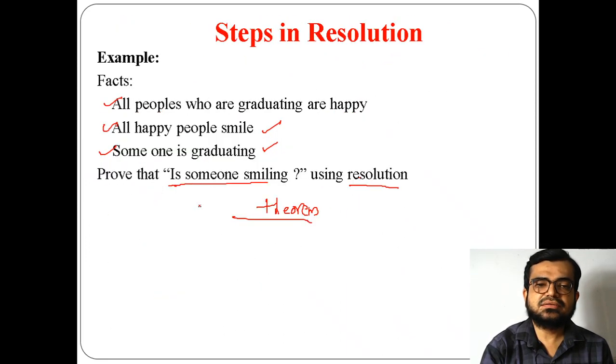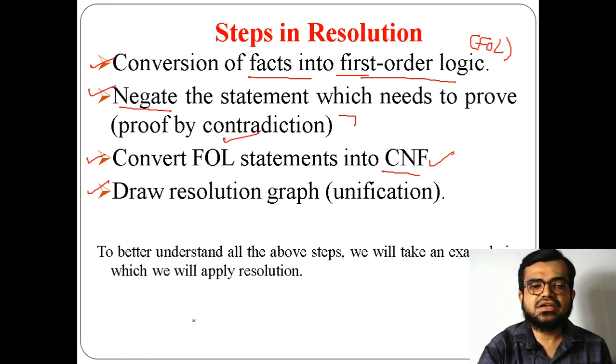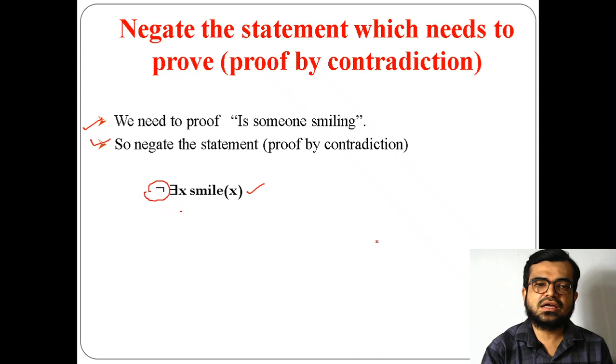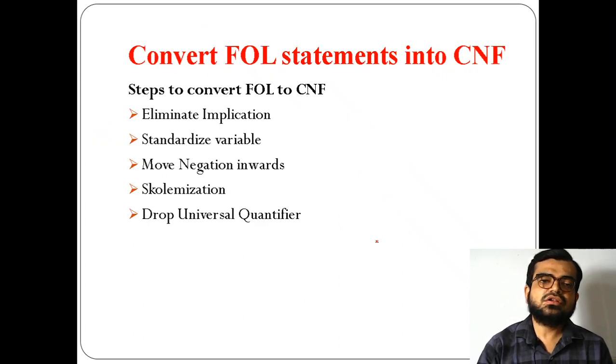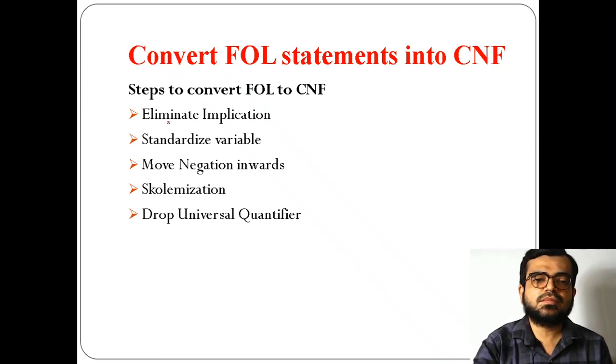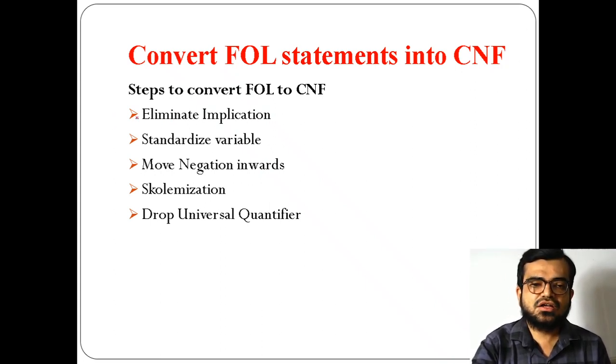Now what is the third part? The third part says that we need to convert this FOL which we got into CNF. CNF means conjunctive normal form, because for performing the resolution process what we require is CNF format, not FOL. So we have to convert them into CNF. In order to convert the first order logic statements into CNF, there are some steps which we need to perform. As I said, in conjunctive normal form there won't be any implications, right? So the first step is that we need to eliminate implication.